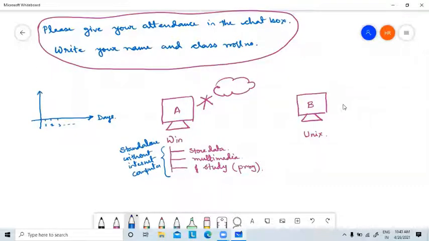And on this side I am representing programming, means how much programming I am doing. The graph will be like this. I hope you will agree with me.